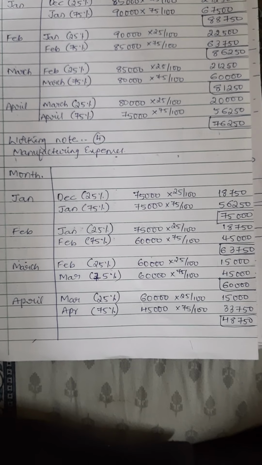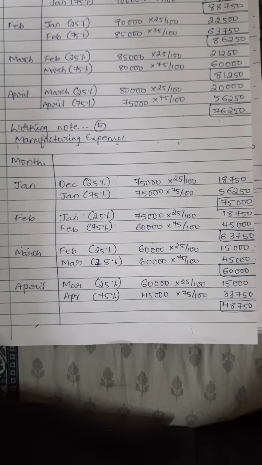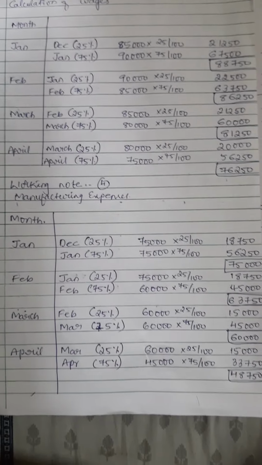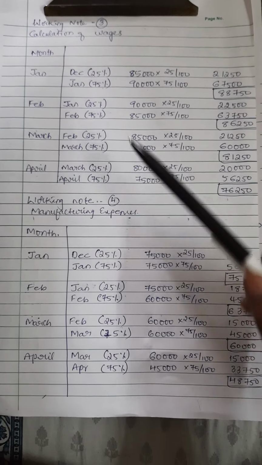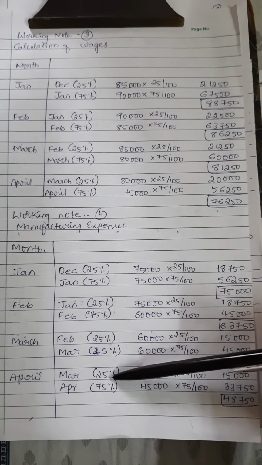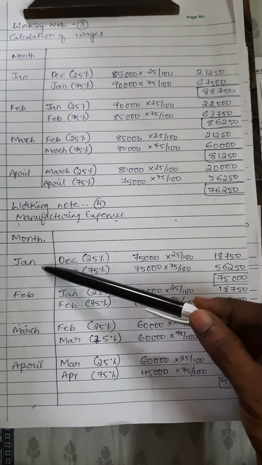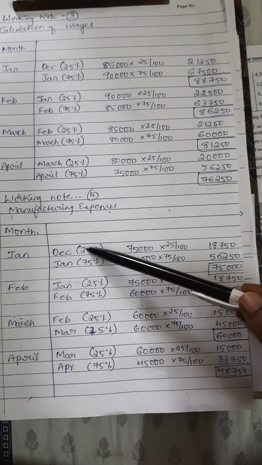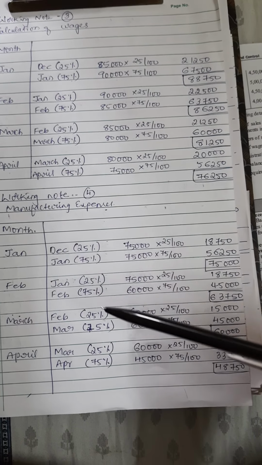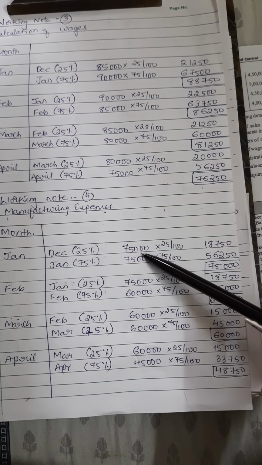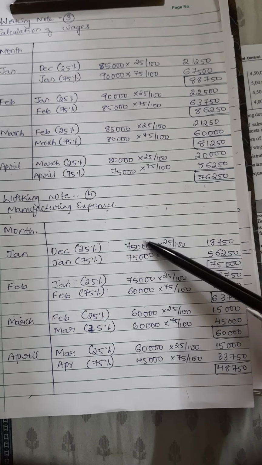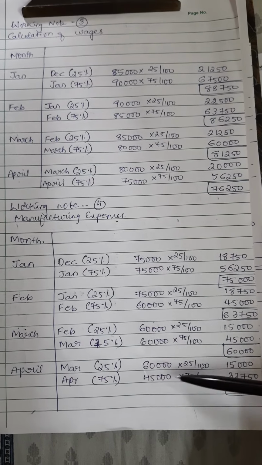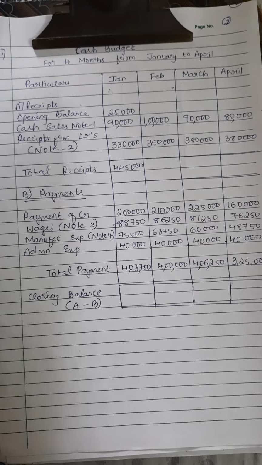Manufacturing expenses also have the same adjustment, which means they are paying 25% in the following month. When I say following month, it is the same as wages, and I have calculated manufacturing expenses the same way. The previous month of Jan is December, so 25% of December and 75% of Jan. You have to take the respective month's manufacturing expenses value and calculate the answer.